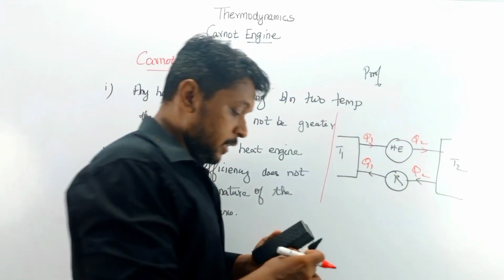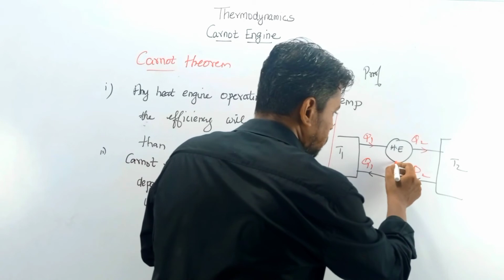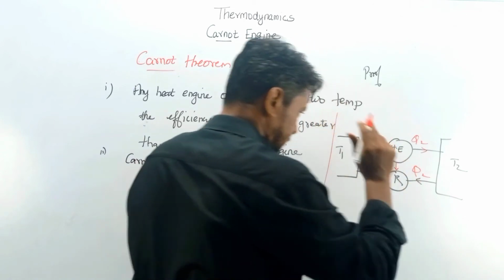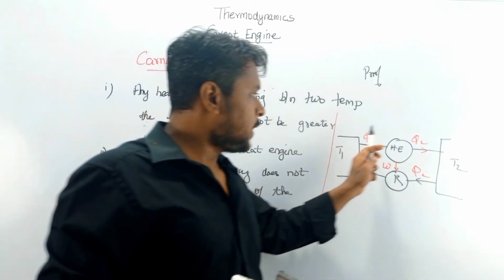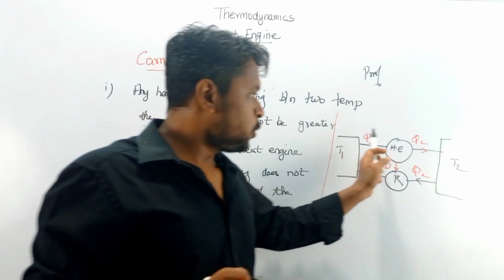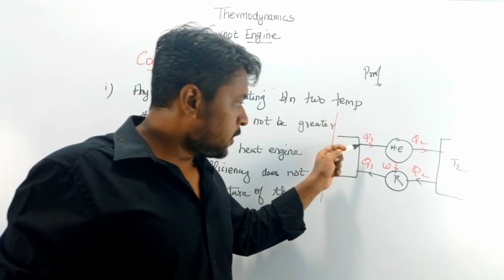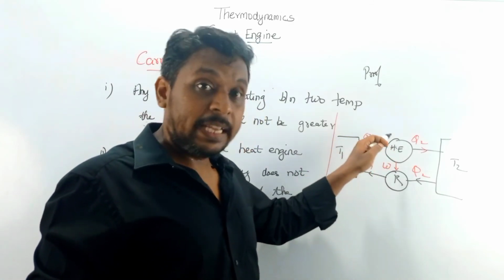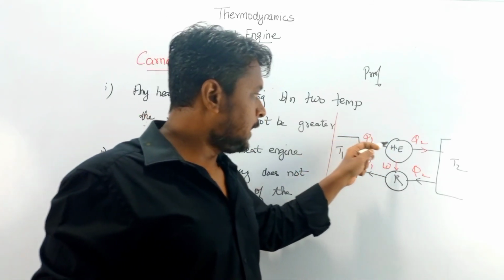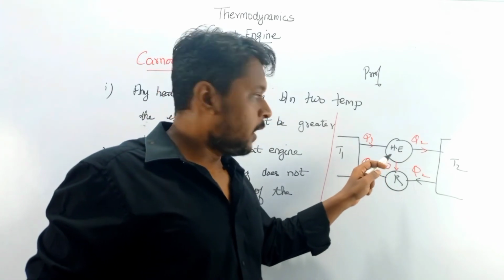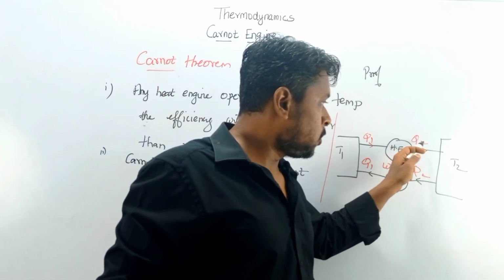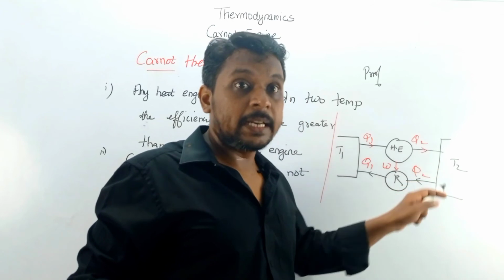So here we see that this heat engine does some work. This work is given as input to this refrigerator. See, there is no wastage. All of it is being utilized properly. From this reservoir, Q1 is given as input to this irreversible heat engine. It utilizes this heat and some work is done. Then some heat Q2 is released to this reservoir at the maintained temperature T2.